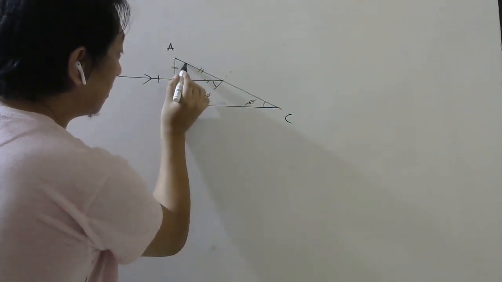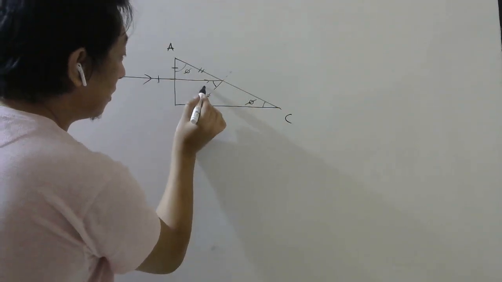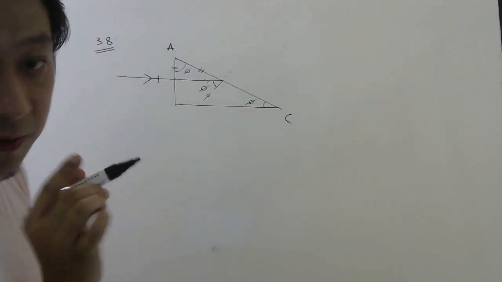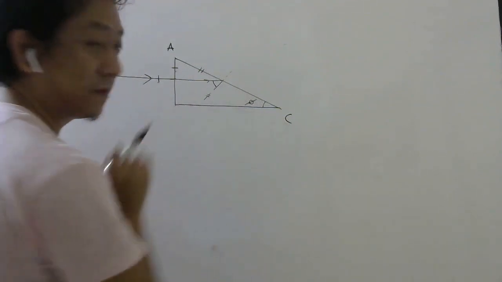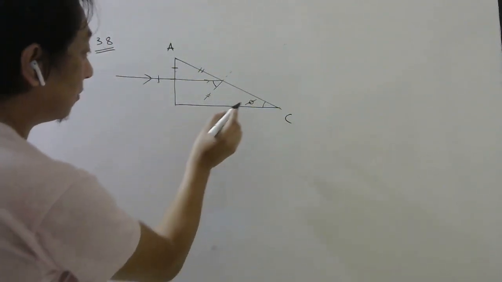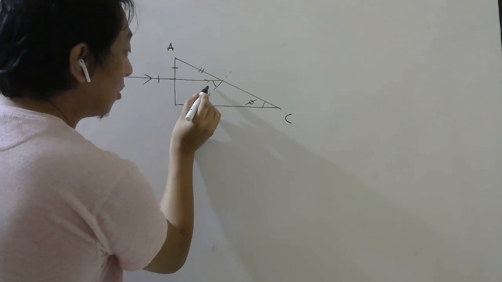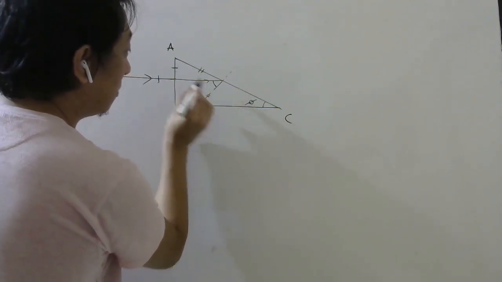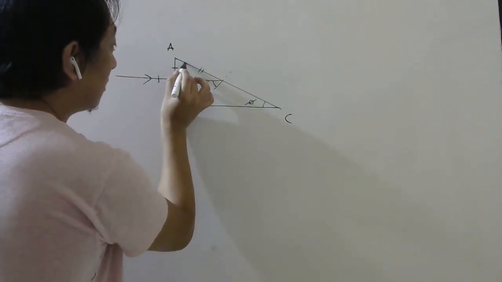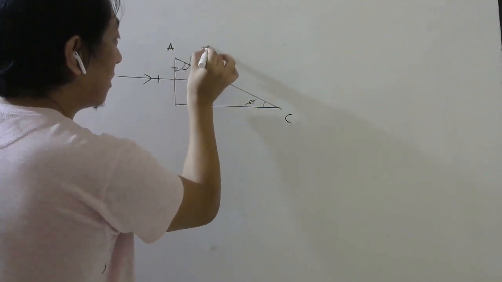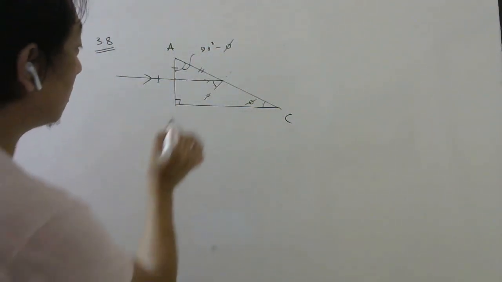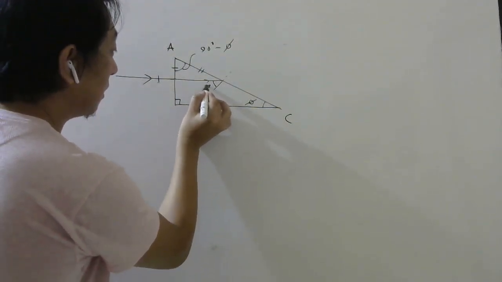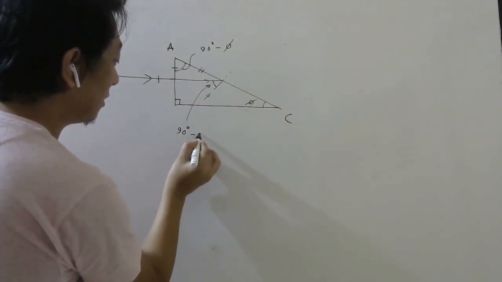If phi was mentioned here in the question paper, this would be phi, remember. But they have not done like that. They have mentioned phi here. So if this is phi, this angle is not this angle. This angle should be this angle, and this angle you know is 90 minus phi, because this is 90. So the angle of incidence here is 90 minus phi.